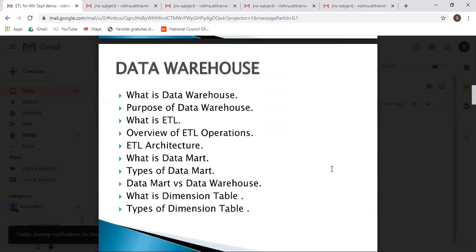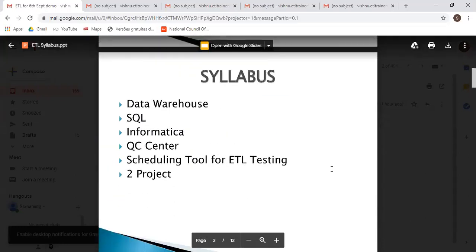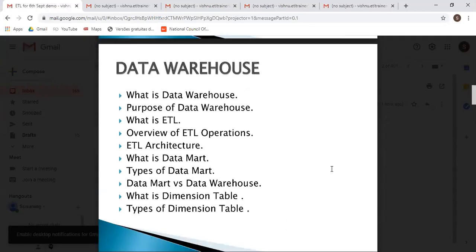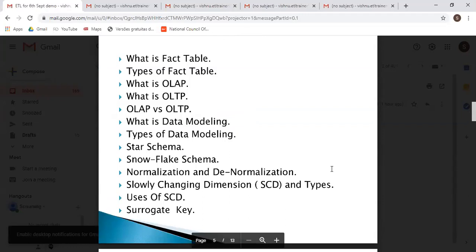Okay, now the very first topic is data warehouse. In the data warehouse, we will see what is data warehouse, the purpose of data warehouse, what is ETL, overview of the ETL operation, ETL architecture, what is data mart, types of data mart, data mart versus data warehouse, what is dimension table, what is fact table, types of fact table, what is OLAP, what is OLTP, OLAP versus OLTP, what is data modeling, types of data modeling, star schema, snowflake schema, normalization, denormalization, slowly changing dimension.